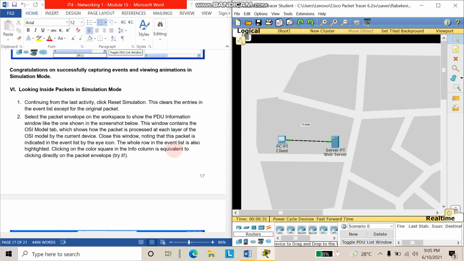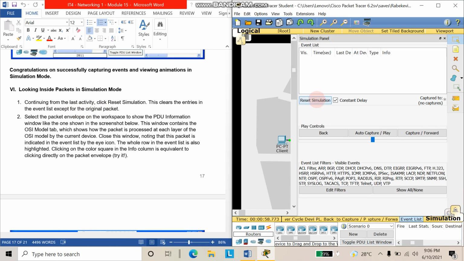Good day. This is the continuation of our last activity. Let's start looking inside packets in simulation mode. Continuing from the last activity, click Reset Simulation. This clears the entries in the event list except for the original packet. So just click Simulation, then click Reset Simulation.